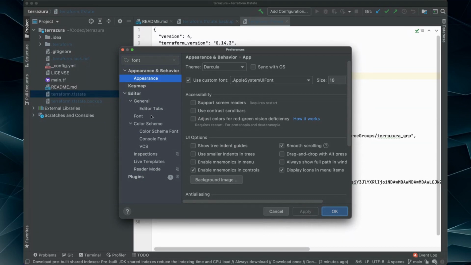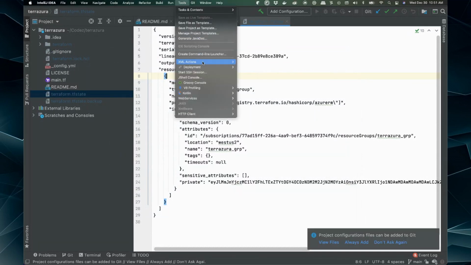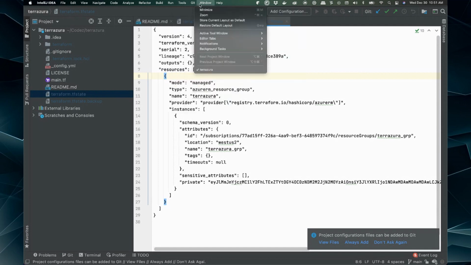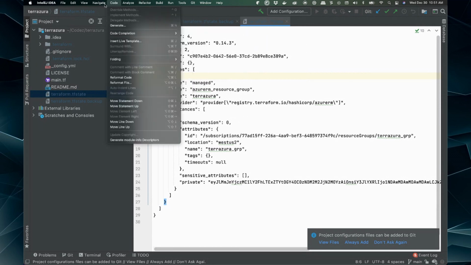Not worried about that. And I don't really care about Dracula either. But one thing I do want to do is let's go to tools. Where is it? No, what? My theme is gone. The hell, where are themes at now?